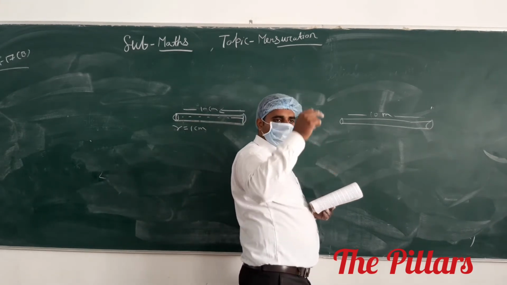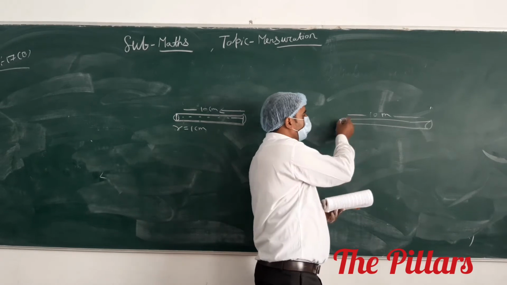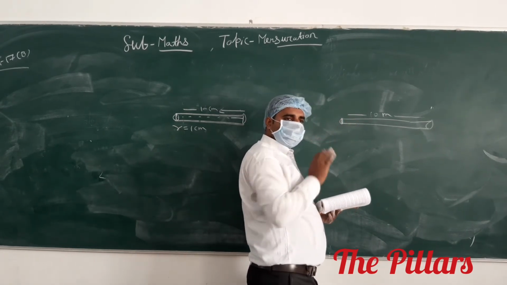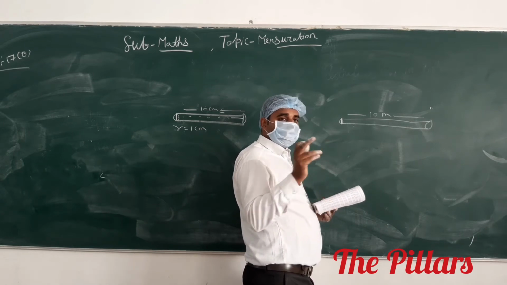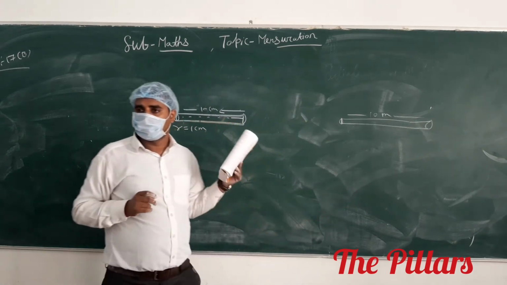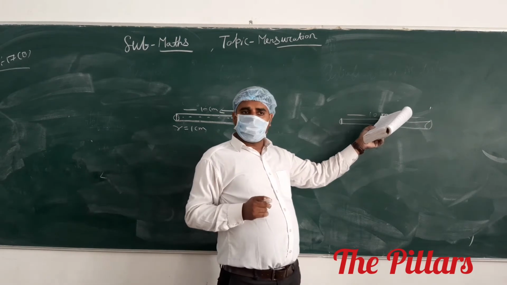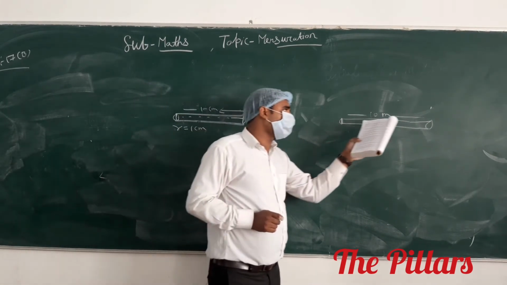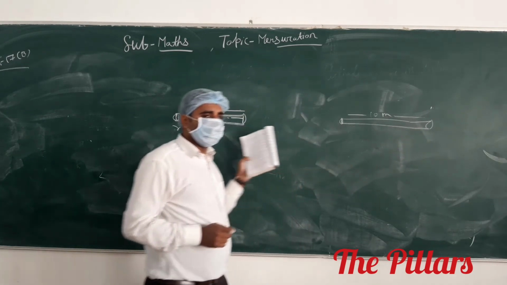Thickness means 2 times the radius. I should first calculate the radius and diameter. You have to calculate anyway. Tell me, both are cylindrical shapes or not? Yes. But you see there is a change in the unit. Here it is given in meters, and here in centimeters. So if you want, convert this one in centimeters, or this one in meters.